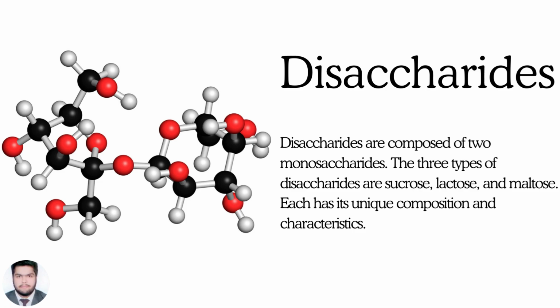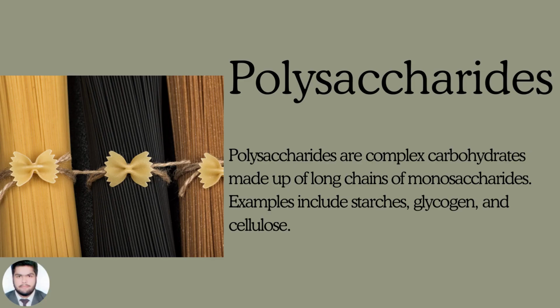There are three types of disaccharides: sucrose, lactose, and maltose. Each has its unique composition and characteristics. Polysaccharides. Polysaccharides are complex carbohydrates made up of long chains of monosaccharides. Examples include starch, glycogen, and cellulose.